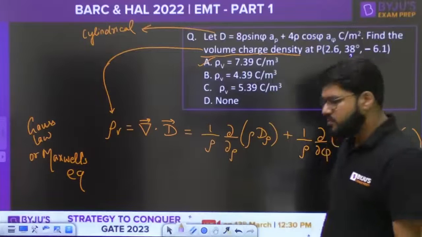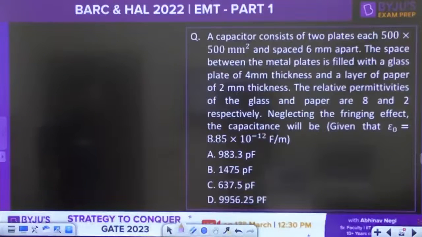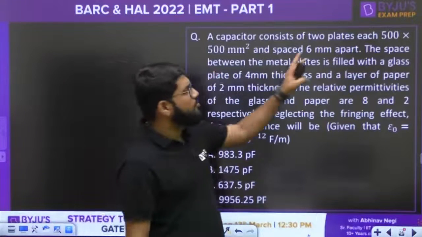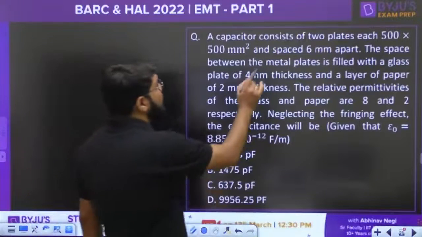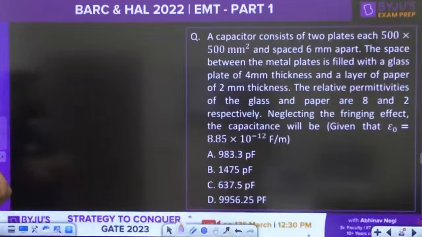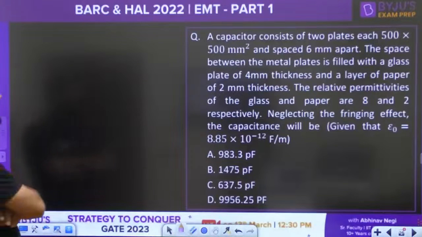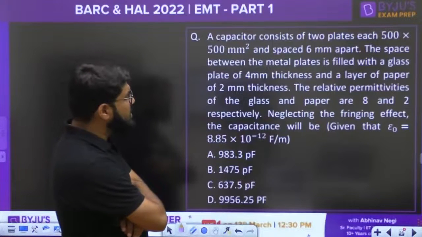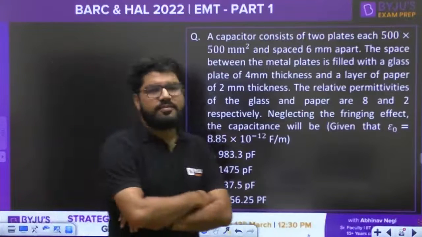Okay, guys, great. Moving ahead to the next question, which is based on a capacitor. The capacitor consists of two plates, each 500 cross 500 mm square and spaced 6 mm apart. The space between the metal plates is filled with a glass plate of 4 mm thickness and a layer of paper of 2 mm thickness. The relative permittivities of the glass and paper are given. Neglecting the fringing effect, what is the capacitance of the system?